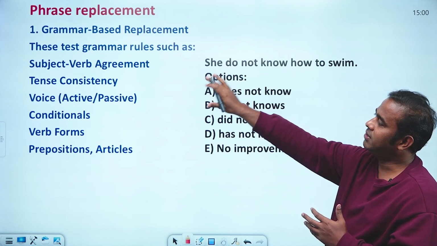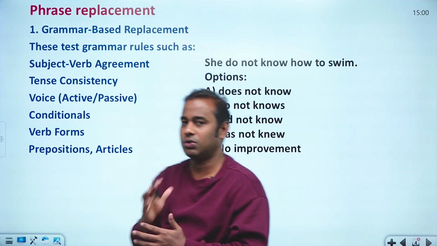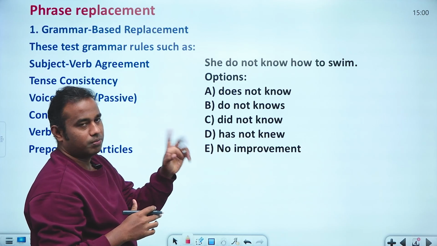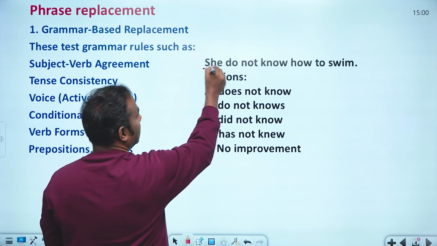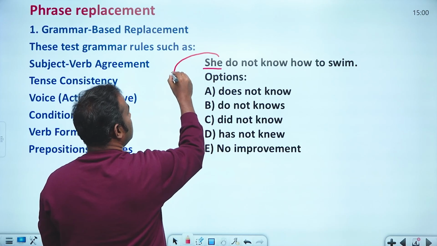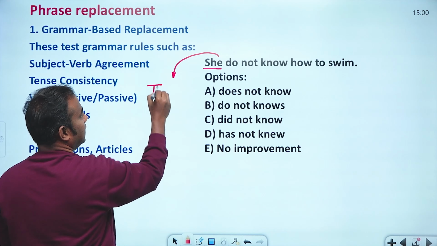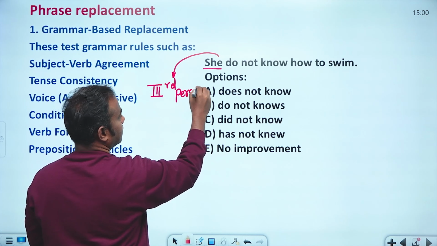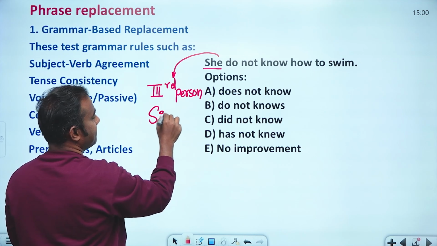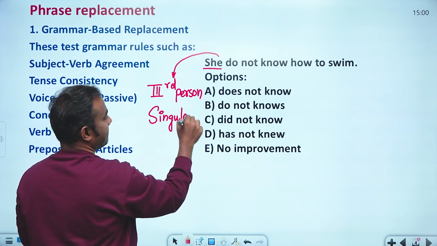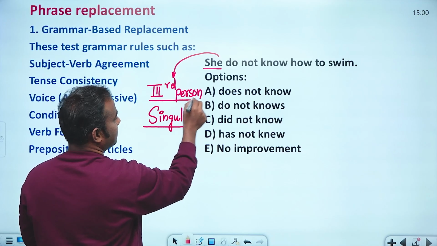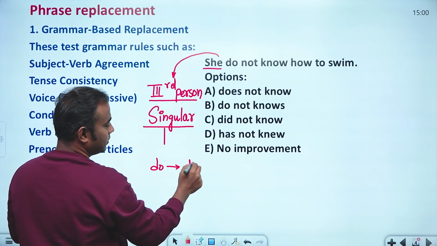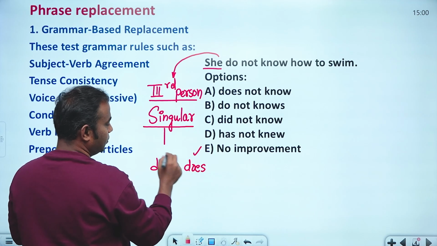Here, look at just one question. So what is this question? She do not know how to swim. As I said, it's a she, right? So she is basically third person singular. When a third person singular is coming, the verb do will be converted into does. So do, not this one.